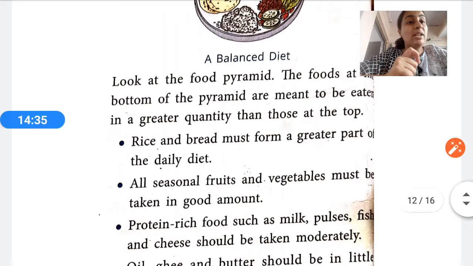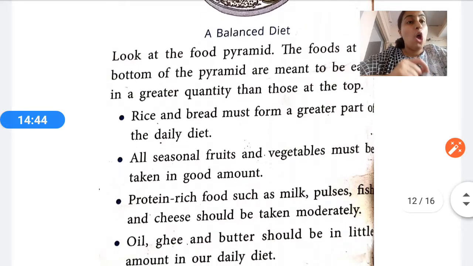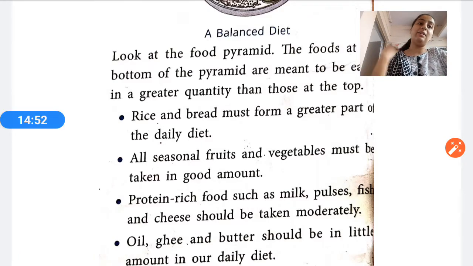Rice and bread must form a greater part of the daily diet. If you are taking rice and bread, it is very good. It is very necessary for a daily diet. All seasonal fruits and vegetables must be taken in good amount. See, all fruits and vegetables are not available at all times, right? Some things come seasonally. There are some seasonal fruits and some seasonal vegetables, so we should consume them in a good amount.